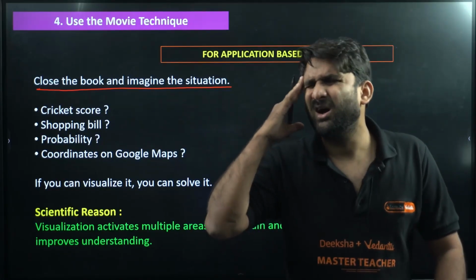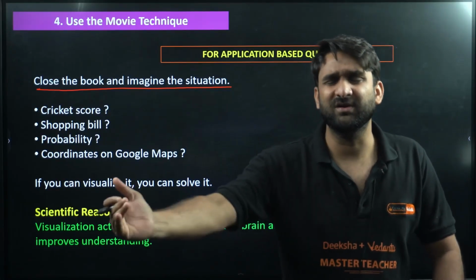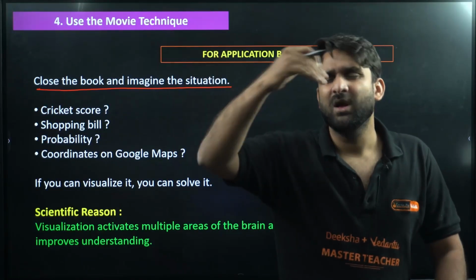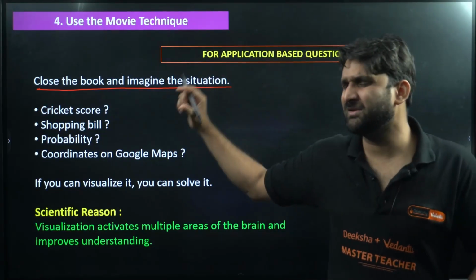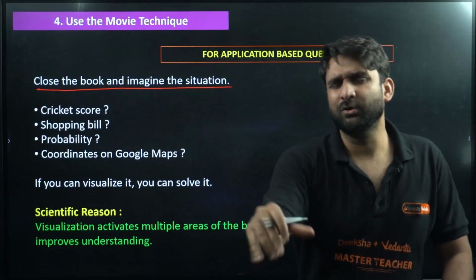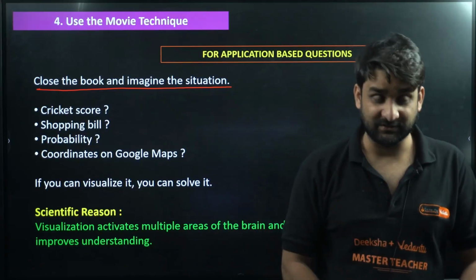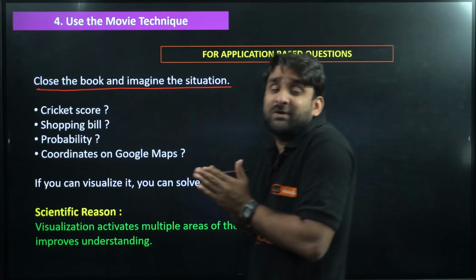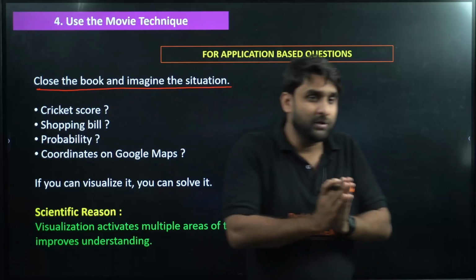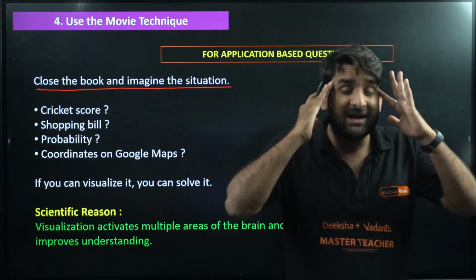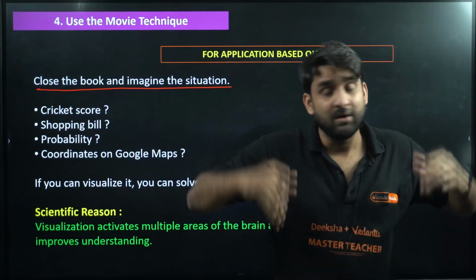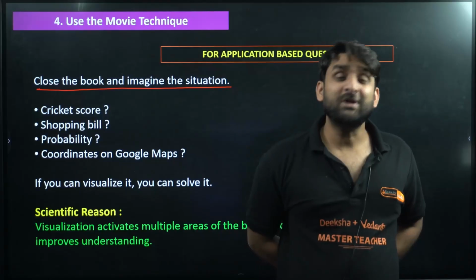Yes, there is a door here, the width of the door is this, the width of the window is this, and if I put the window here at this wall, I can open the door comfortably, for example like this. So if an application based question comes up in front of you, close your eyes and just imagine the situation. What is the benefit of this?